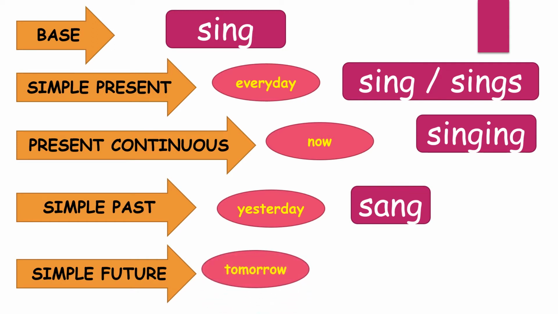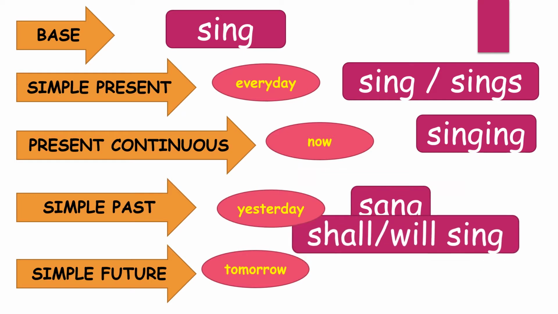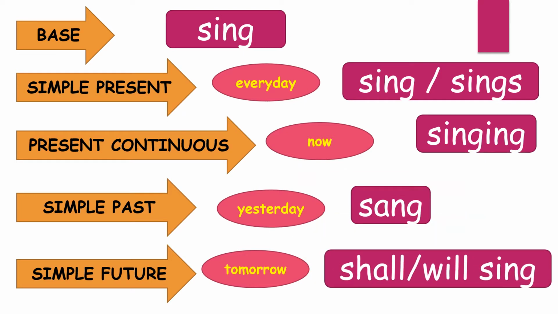Now, what if the action will take place in the future, let's say tomorrow, or probably tonight? So we go back to the original form of the verb. However, we need to add shall or will. Let's say, I shall sing tomorrow. We shall sing tonight.